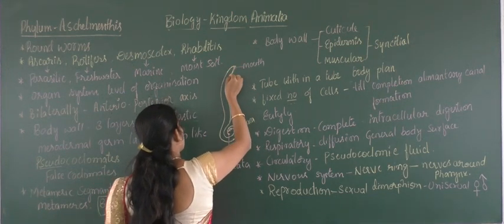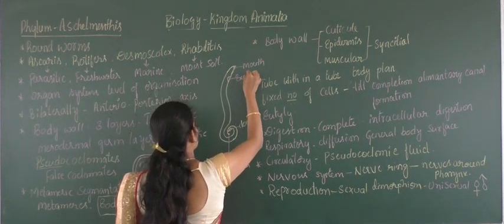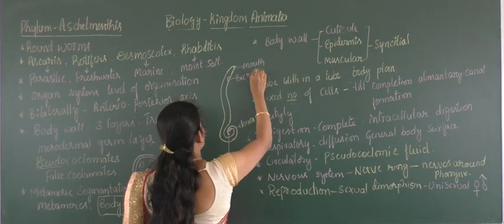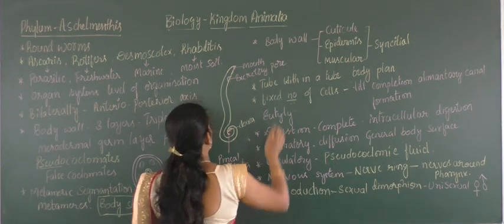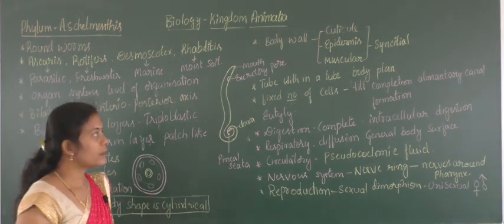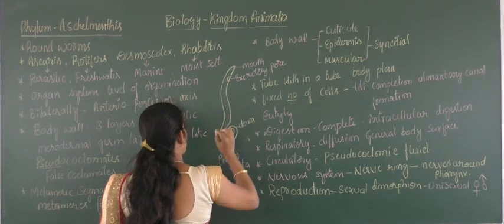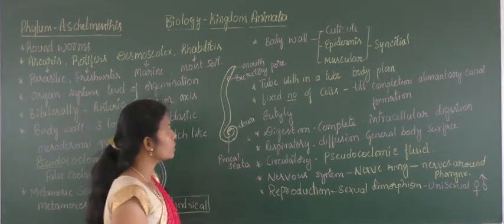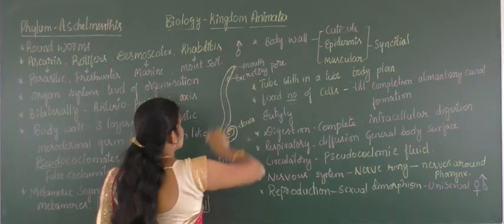there will be one opening called the excretory pore. Then there will be a dorsal line along this. Okay, so this is considered as a male Ascaris.